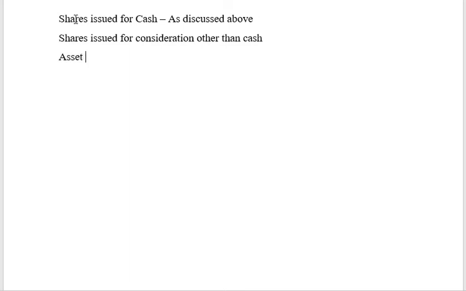asset account debit, whichever asset you are buying, on account of issue of share capital. So whatever is the consideration to share capital, and if at all it is at premium, to securities premium, right, to securities premium.